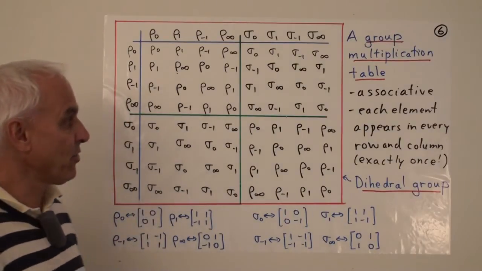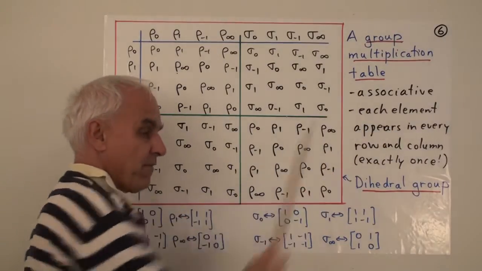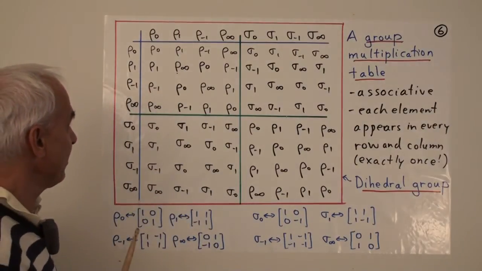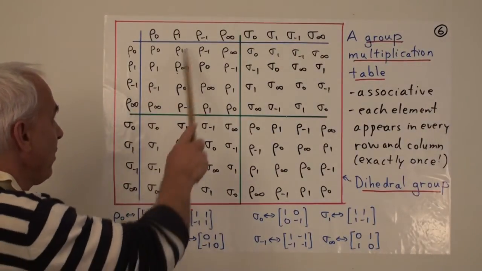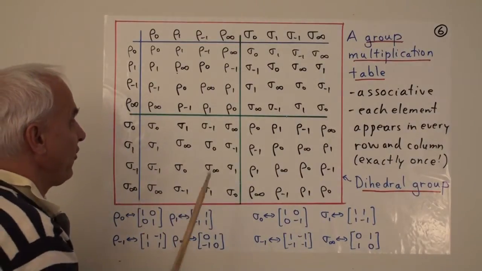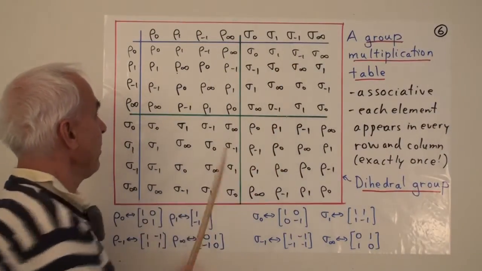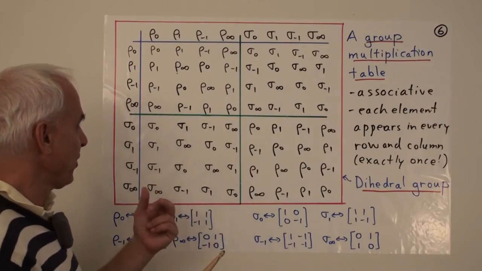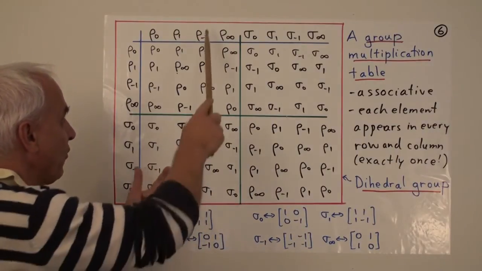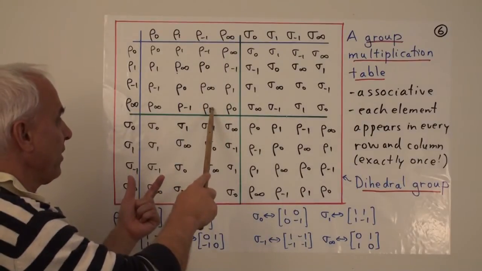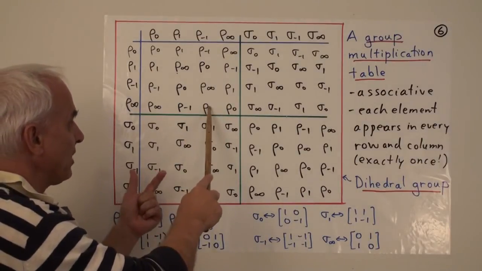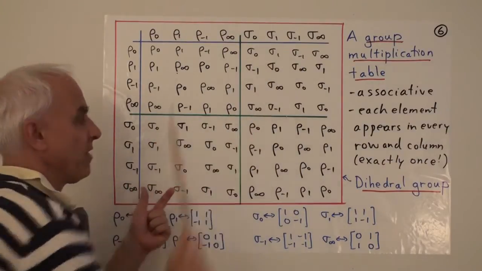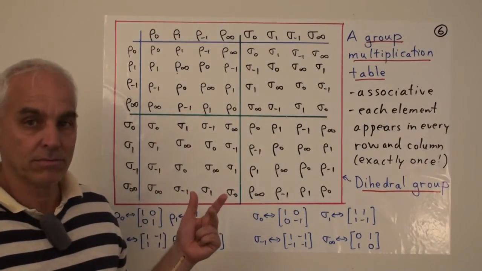It satisfies the crucial properties that it's associative. And you can check this associativity by taking any 3 elements, say rho infinity, rho sub minus 1, and say sigma 1, and multiplying them in that order in 2 different ways. So we can take rho infinity times rho sub minus 1, that's this one here, and then if we multiply this by, what do we say, sigma 1, that would be rho 1 times sigma 1. The result would be sigma 0.